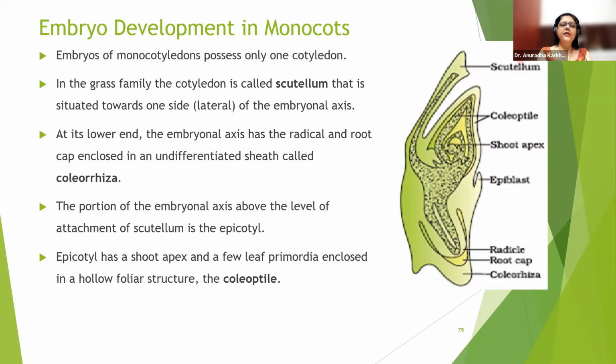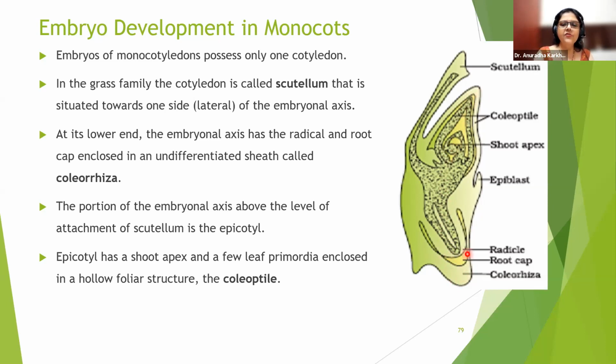Okay. At its lower end, the embryonal axis has the radicle and the root cap enclosed in an undifferentiated sheath called coleorhiza. So please pay attention to this particular thing. Can you see this? Coleorhiza. Inside it is the root cap, inside that is this radicle. Okay, so this is the embryonal axis. As I had shown in the dicot also, there was an embryonal axis. So this is also an embryonal axis. Wherever my cursor is moving right now, we call this the embryonal axis.